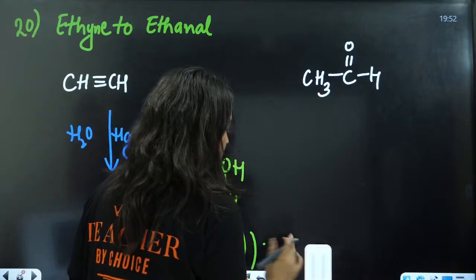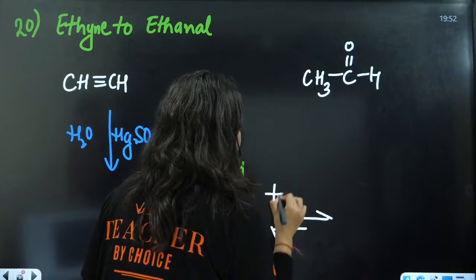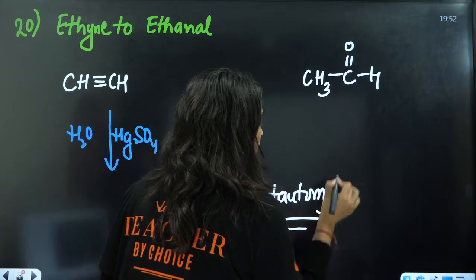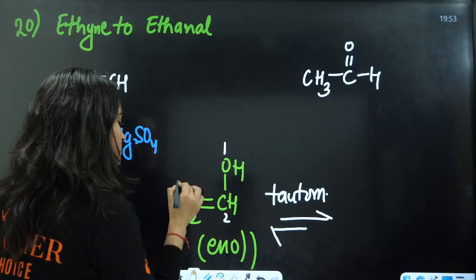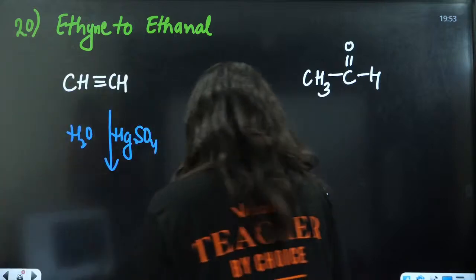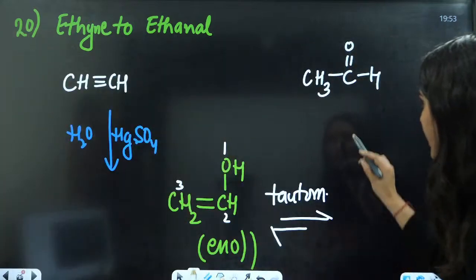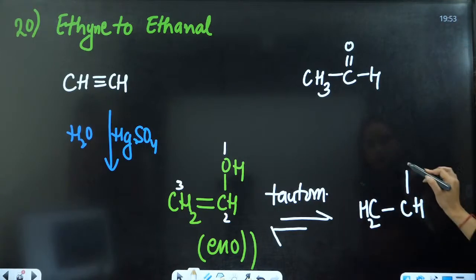Now this will be tautomerized. Now there will be tautomerization, and this is 1, this is 2, this is 3. If I write it here, this is CH2, this is CH, this is OH.